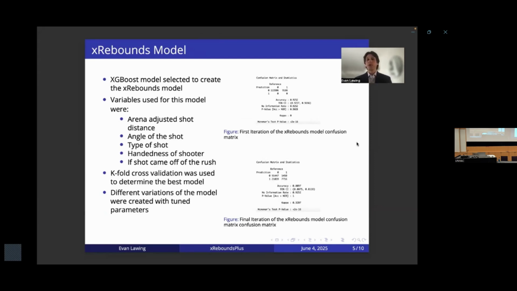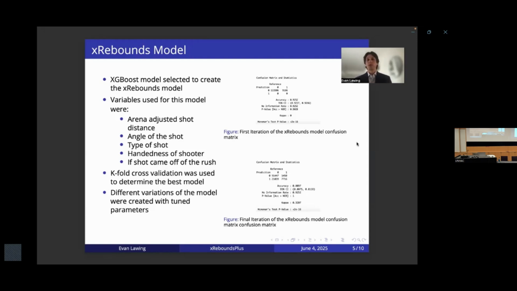At the top, we're able to see the first iteration of the model. Fortunately, it looks like it did pretty good just based off the accuracy, but it didn't. What we're seeing there is it classified everything to be not a rebound and nothing to be an actual rebound, which is what we really want to study in this. So different parameters were tuned. One of the more important ones was that there was a class imbalance between rebounds and non-rebounds. There are about 12 times as many non-rebounds as rebounds in the data set, so we need to adjust for that class imbalance.